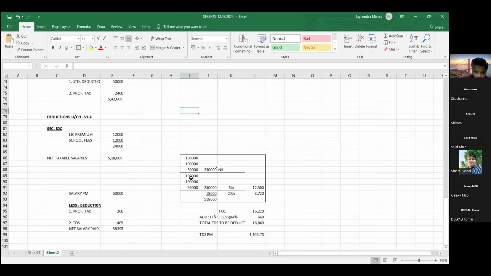From 2,50,000 to 5 lakh, the tax rate is 5%. Income between 5 to 10 lakhs is 20%, and more than 10 lakhs is 30%. That is the existing slab rate. For deducting TDS under section 192, we have to follow this rate, and the threshold limit should also be as per the slab rate.